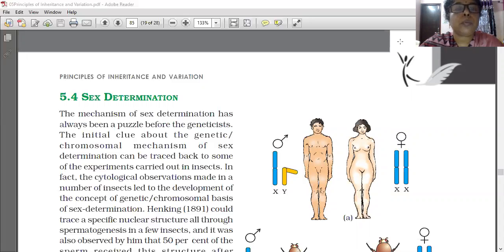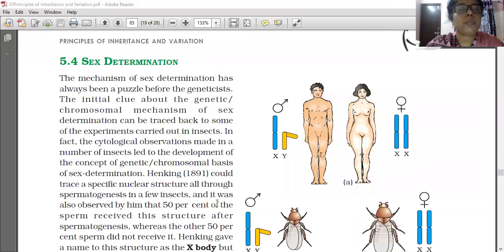The initial clue about the genetic or chromosomal mechanism of sex determination can be traced back to some experiments carried out in insects only. The first experiments to find out the basis of sex determination started from insects. In fact, the cytological observations made in a number of insects led to the development of the concept of the genetic chromosomal basis of sex determination.